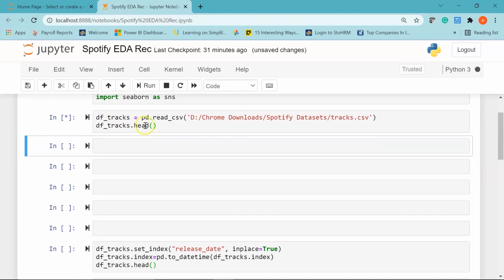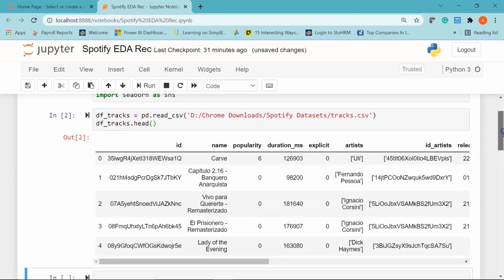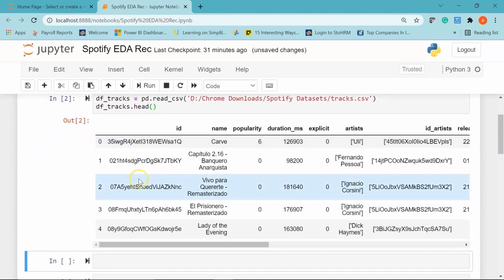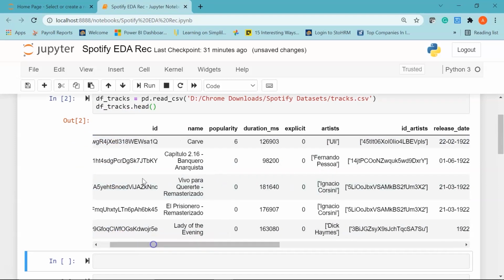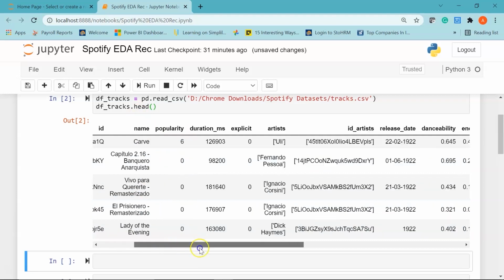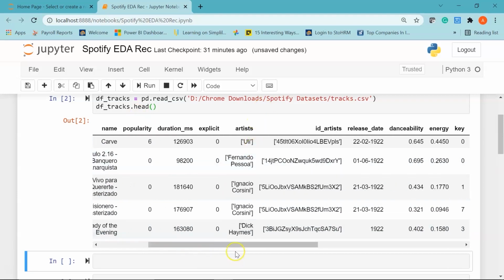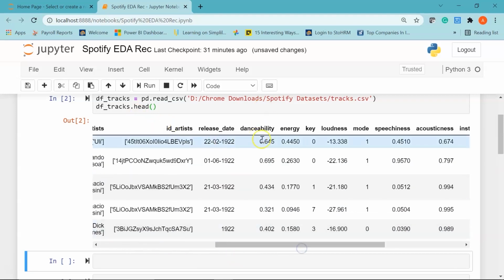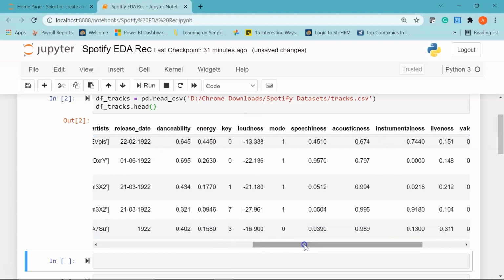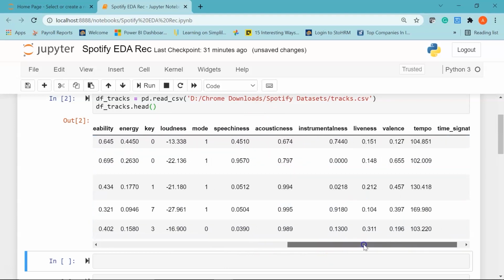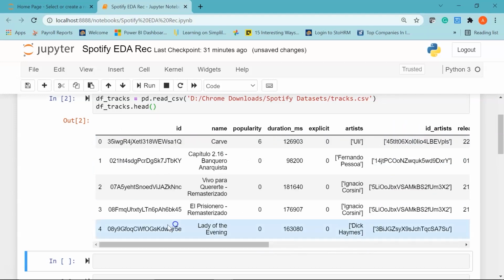For that I have used the head function. There you go. Here you can see the first 5 rows of information from the dataset, and on the top you can see the different columns. You have ID, name, popularity, artist, then the release date, danceability, energy, key, loudness, liveness, valence, tempo and other information. Cool.